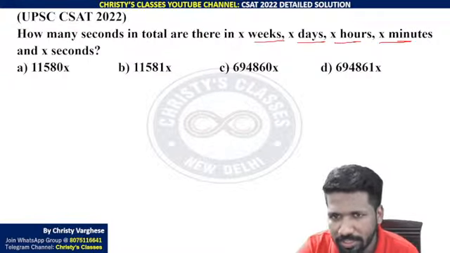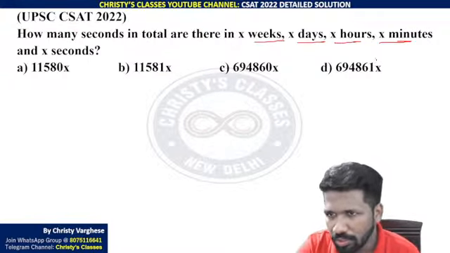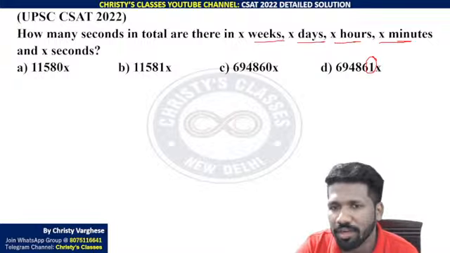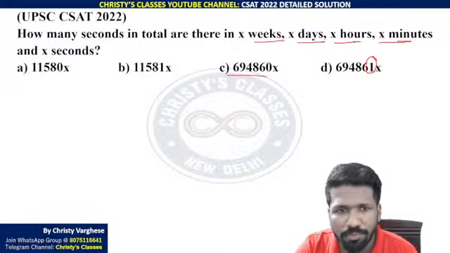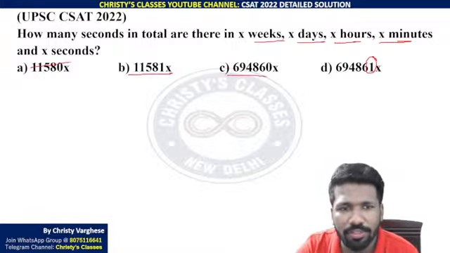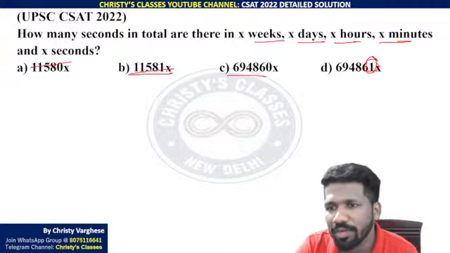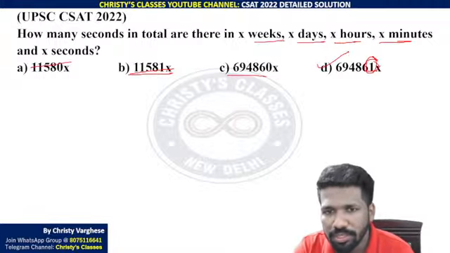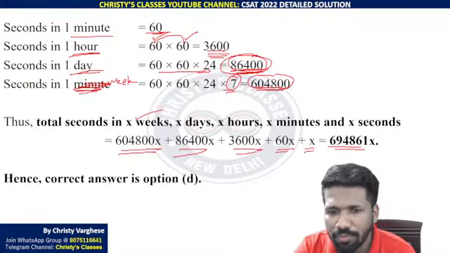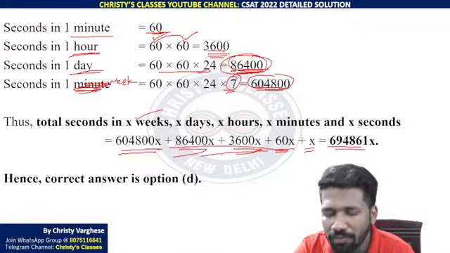Or use options. It should end with 1, you will understand after a point of time, and it should be bigger than 11,000. Once you realize, you can eliminate these two. Ending with one idea, you can eliminate option C also. That way you can do. Otherwise you have to manually add this. All of you clear?